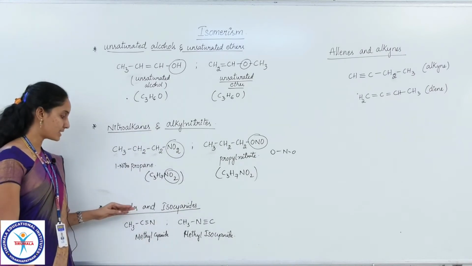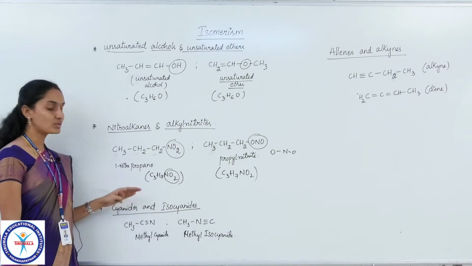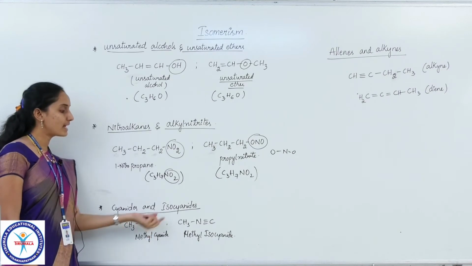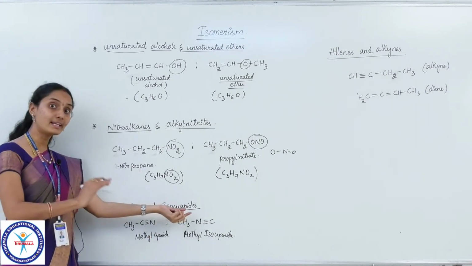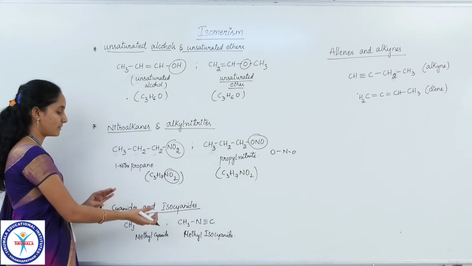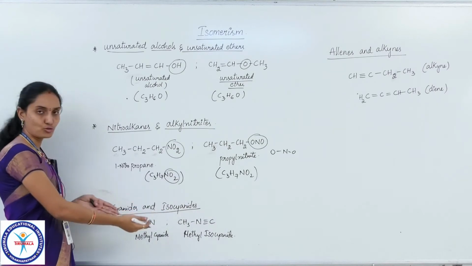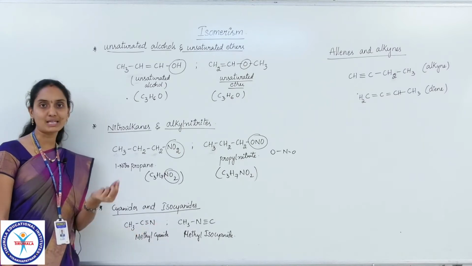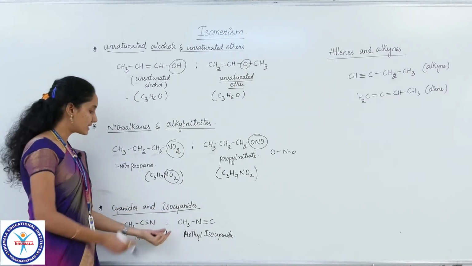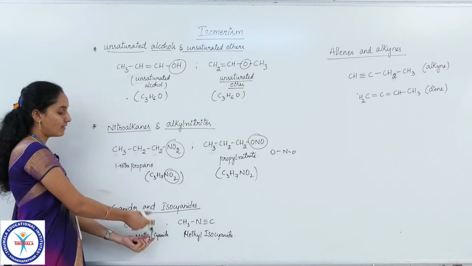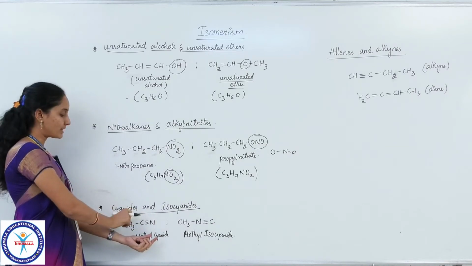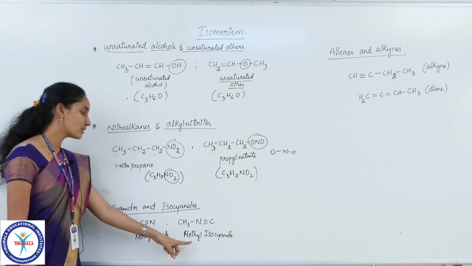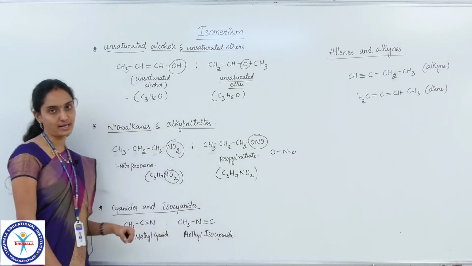Now the next example is cyanides and isocyanides. Cyanides are the carbon compounds containing C triple bond N group, whereas isocyanides are the compounds containing N triple bond C linkage. Similarly, if I take an example of 2 compounds here, I have taken CH3C triple bond N, which is called methyl cyanide, and the same compound I have linked differently with nitrogen here. The methyl group is linked differently with nitrogen here, just reciprocally. Then that compound becomes methyl isocyanide.